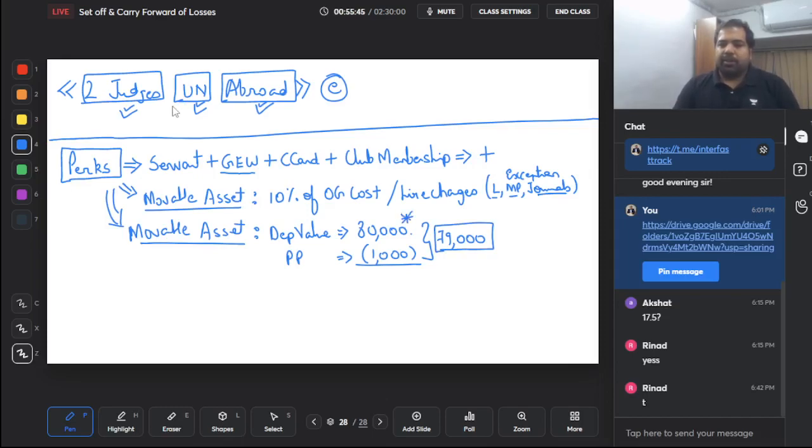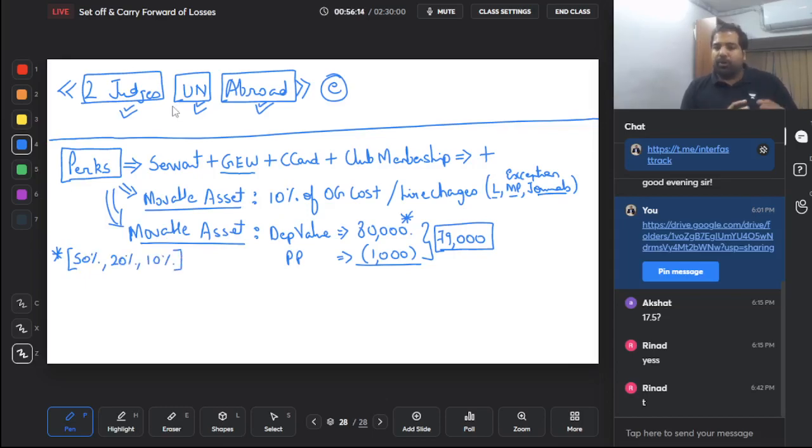How do you calculate this depreciated value? Obviously we know depreciation from PGBP, but no, the depreciation here is different. Here, only for this case, the depreciation rate on anything which has memory, like computer, laptop, etc., is 50%. On motor car it is 20%, and on others it is 10%.